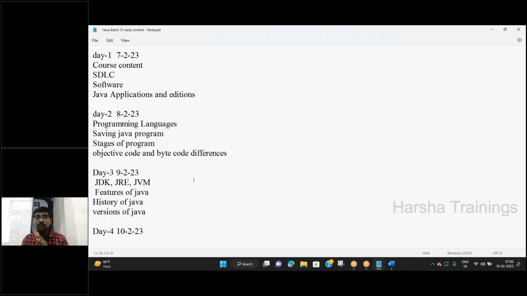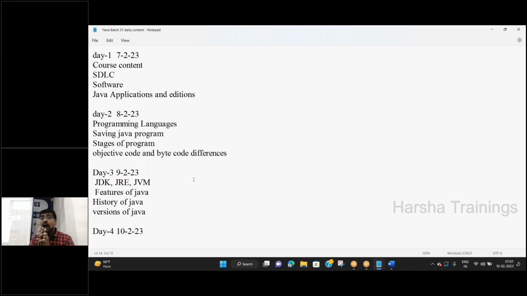That is the main point. That is platform independent. That means you compile the Java program and get the bytecode, and that bytecode is executed on any platform.